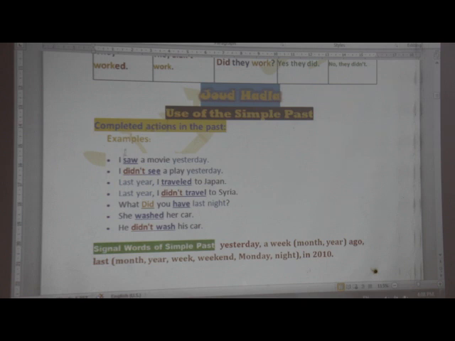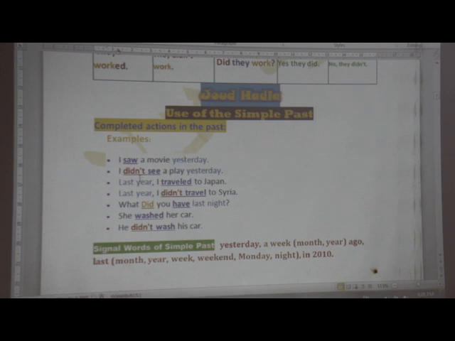So, examples, completed actions in the past. Example, I saw a movie yesterday. So here, we are talking about a definite time. I saw, the second form of the irregular verb. See, saw, seen. I saw a movie yesterday. So here the time of the action is known.